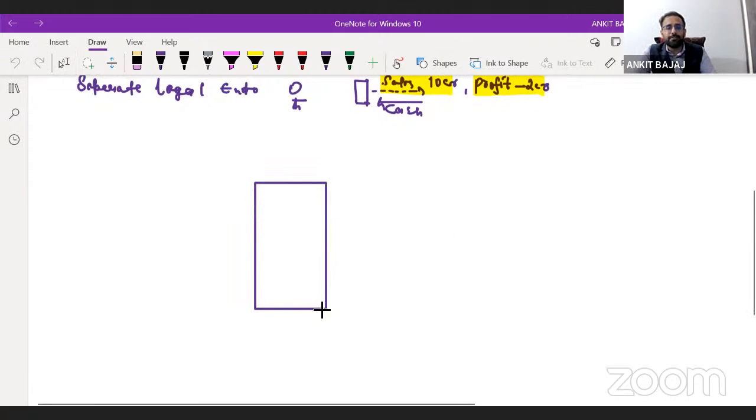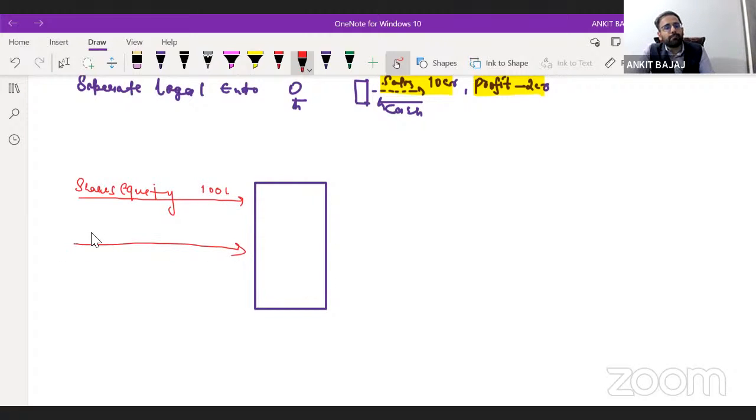So again, I'm taking an example of what you are doing. You are starting a business, and how have you raised money to start this particular business, right? First, you asked investors. Investors, you can say shareholders, took some equity, and they invested into your business. So let's suppose you have raised 100 lakh rupees from investors, right?